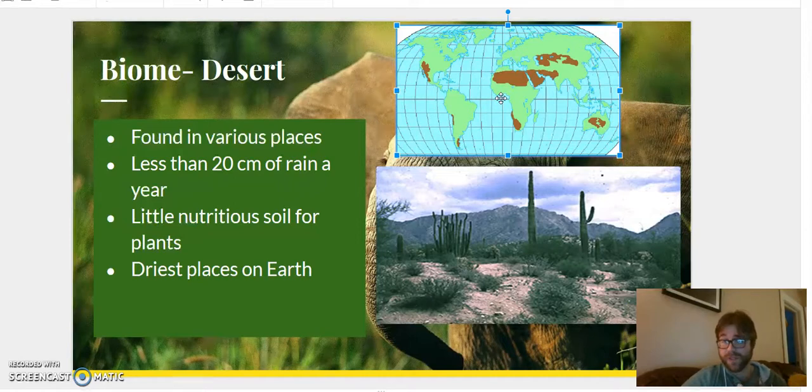In a desert, we don't have a lot of nutritious soils because we don't have a lot of water. So the soil kind of lacks nutrients for plants. That's why we don't have a lot of those. And it's incredibly dry. There's no water in the air either.